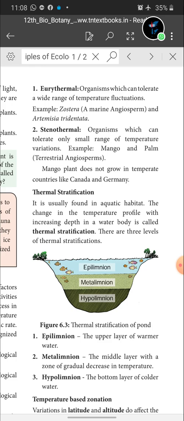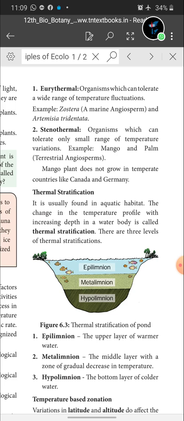Organisms which can tolerate a wide range of temperature fluctuation are called eurythermal. Example, Zostera, a marine angiosperm, and Artemisia tridentata. And the next one is stenothermal: organisms which can tolerate only a small range of temperature variation. Example, mango and palm. The mango plant does not grow in temperate countries like Canada and Germany.